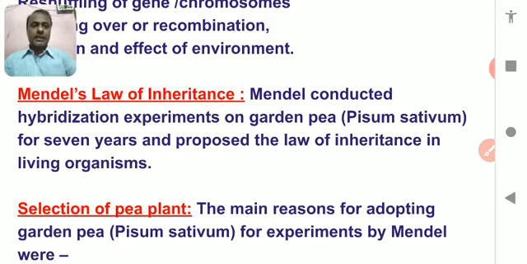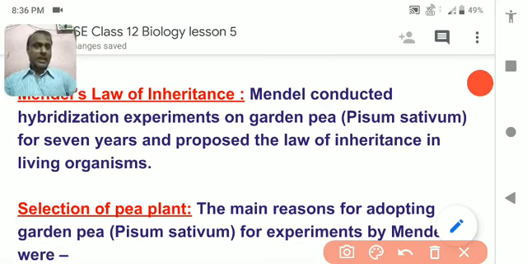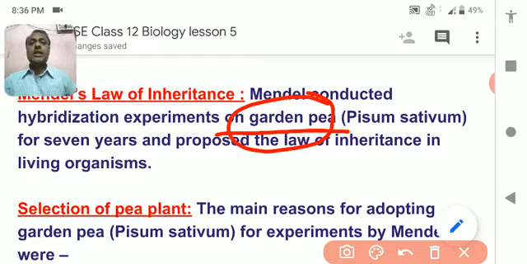First of all, Mendel conducted his experiment. As I already told you, he made lots of experiments in his garden. And which plant did he take for the experiment? He took the garden pea plant. Garden pea, not sweet pea, not green pea or the like. You must remember it is a garden pea, and the scientific name of this garden pea is Pisum sativum.